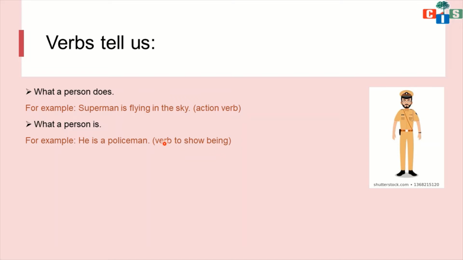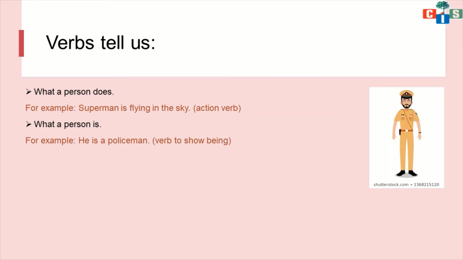Okay, so here this is a helping verb. This is not working here as an action word, and is, am, are, was, were, all these are helping verbs about which we are going to study, right? Helping verb, auxiliary verb, all these things we will do. So here what difference you have to understand is that in the first sentence the verb tells us about the action. Here in the second sentence, the verb is tells us about the being.